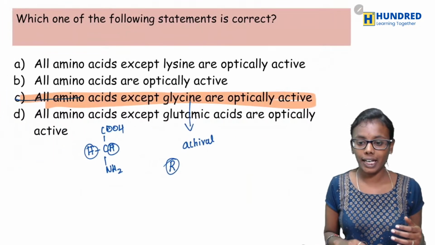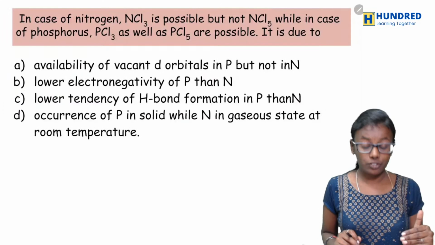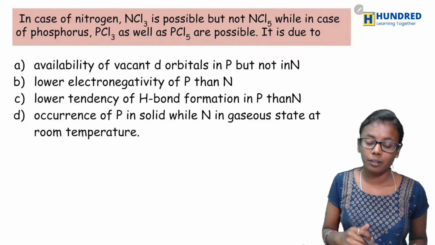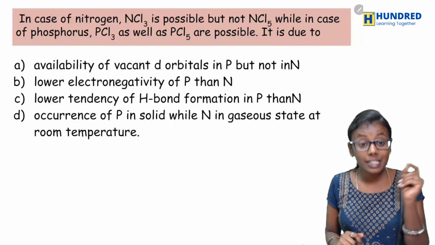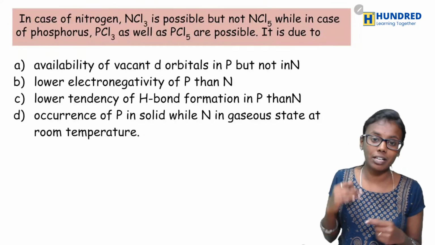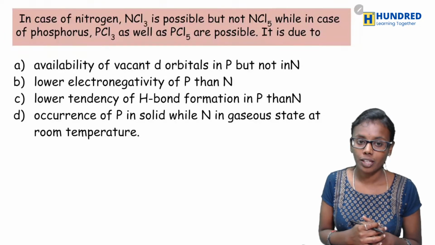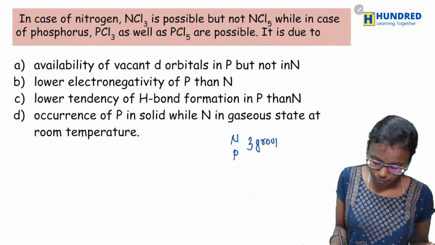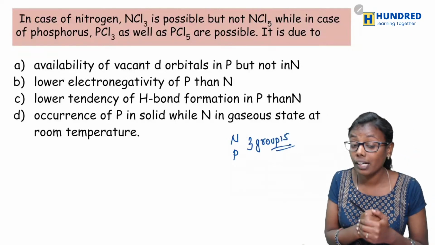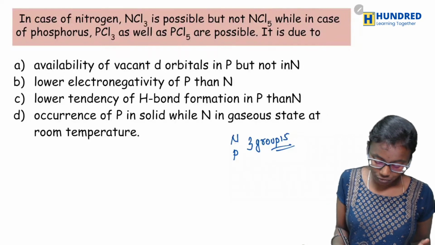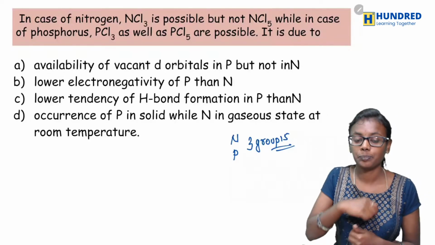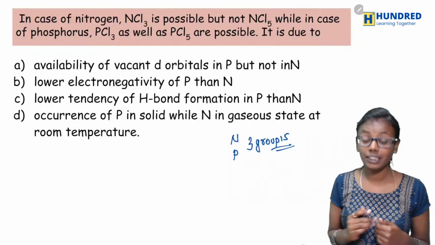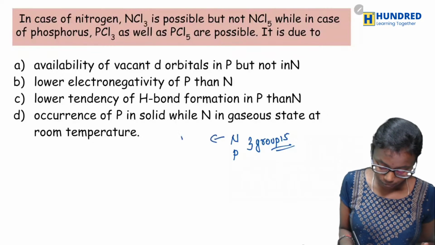Yes. Okay. And next is, in the case of nitrogen, NCl3 is possible but not NCl5, while in the case of phosphorus, PCl3 as well as PCl5 are possible. It is due to what? We know that nitrogen and phosphorus both belong to group 15. So what is the only thing which differs between nitrogen and phosphorus? See here, nitrogen won't have a d orbital.